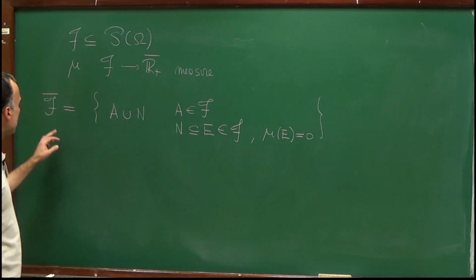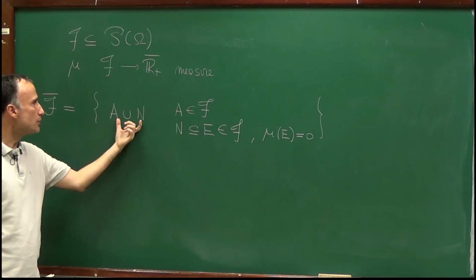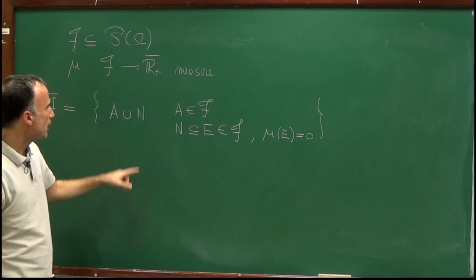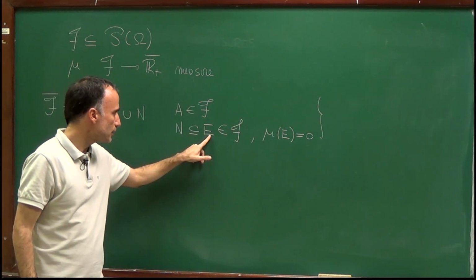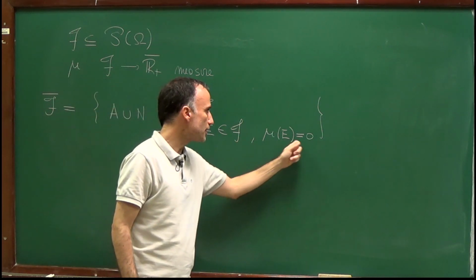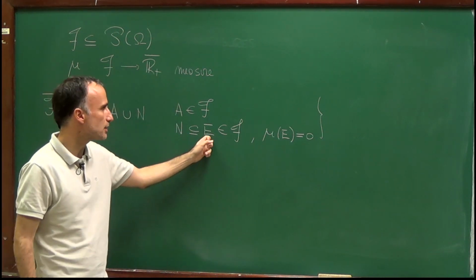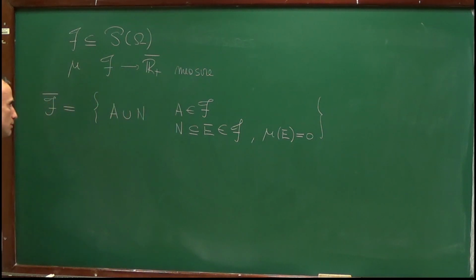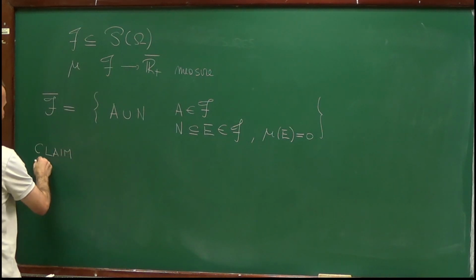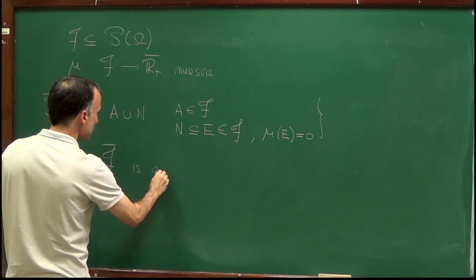So I'm defining F bar as all subsets of omega which can be written as the union of two sets, A and N, where the first one belongs to the sigma algebra, and the second one is contained in a set which belongs to the sigma algebra and has measure equal to 0. So N stands here for a negligible set, so a set which is contained in a set whose measure is equal to 0. And my claim, and this is what we have to prove now, is that F bar is a sigma algebra.